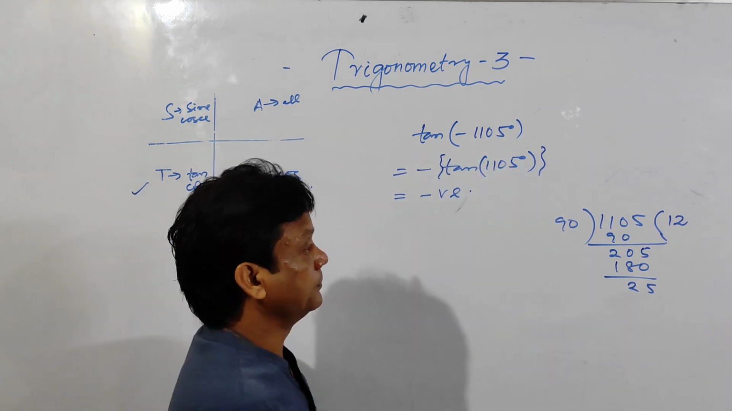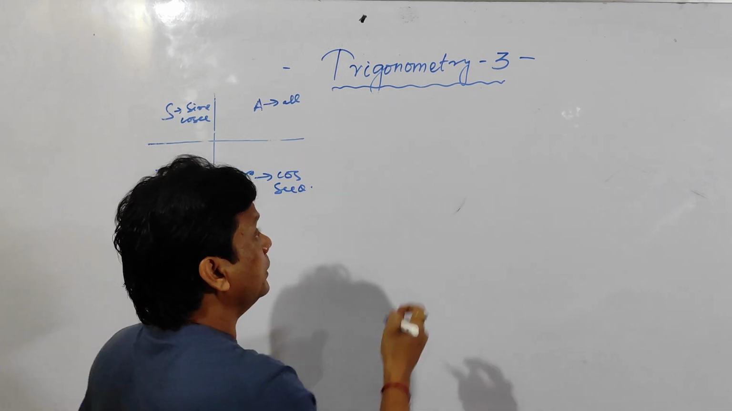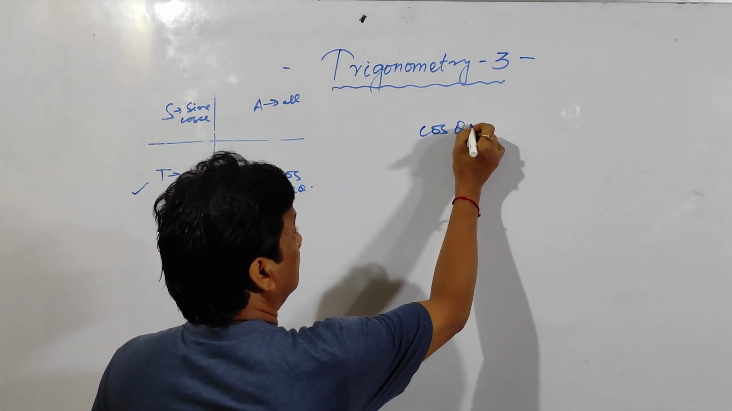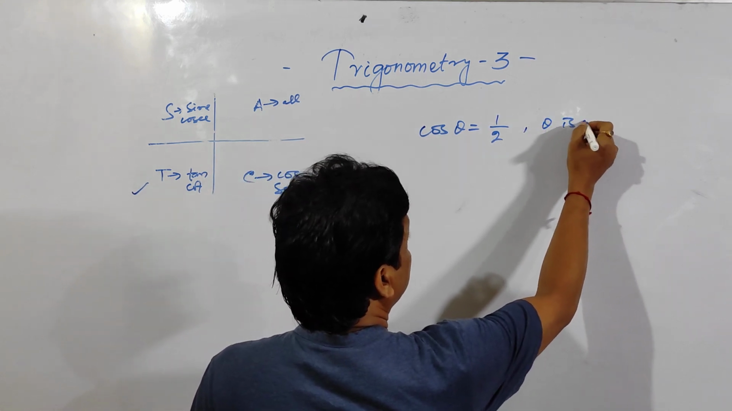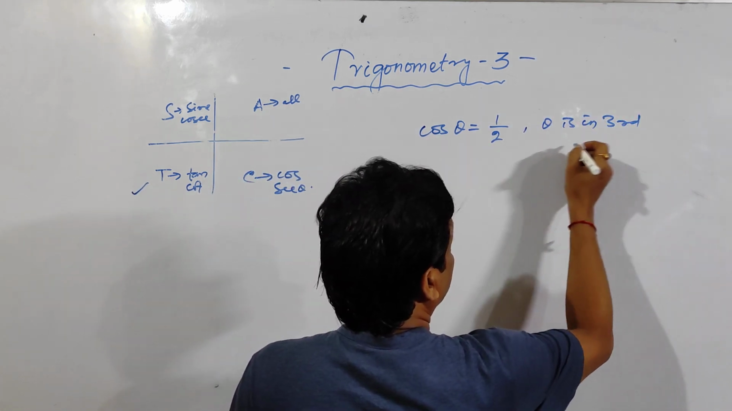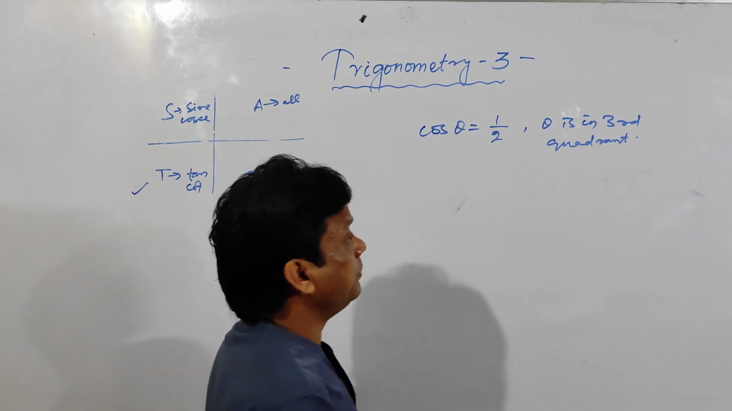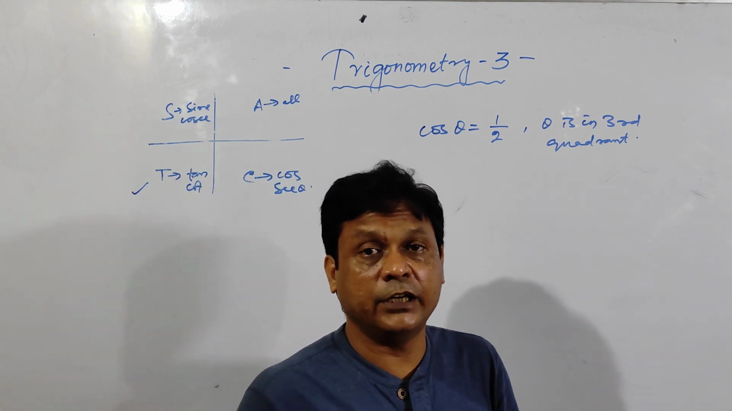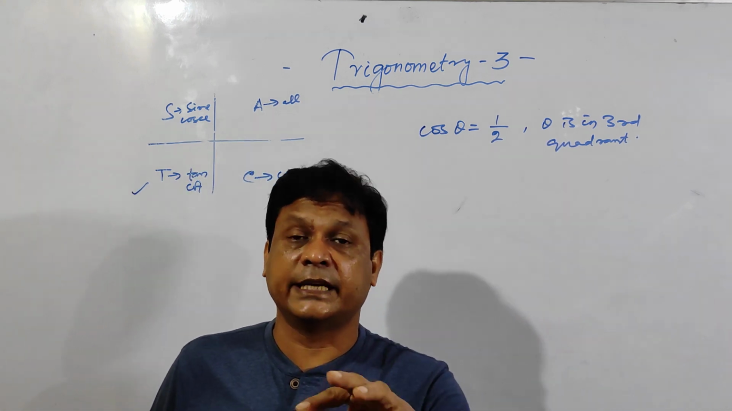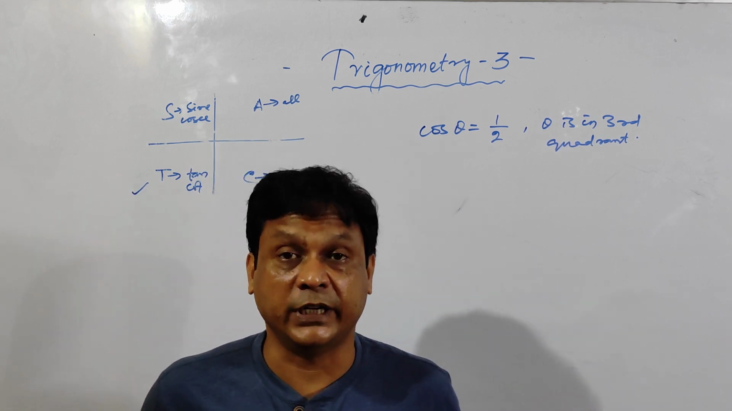Okay. See here. Now, my point is that here cos theta is equal to 1 by 2 and theta is in third quadrant. If theta is in third quadrant, then find the other values. Then you can find out the sin theta, cos theta, sec theta, cosec theta, tan theta, cot theta. How to find out quickly?